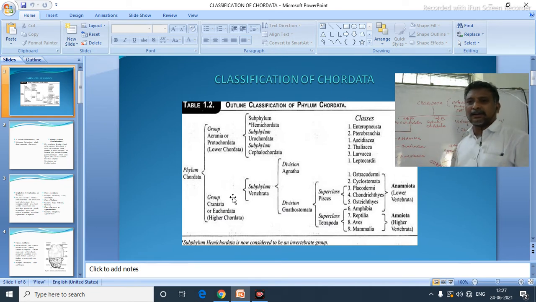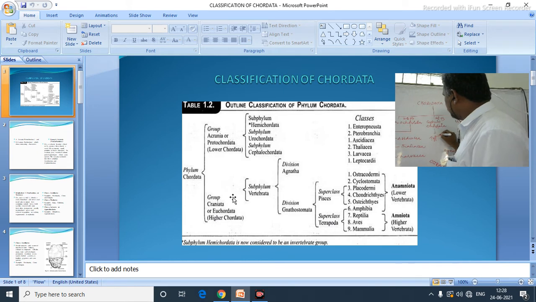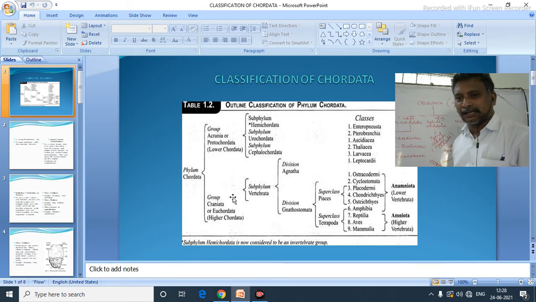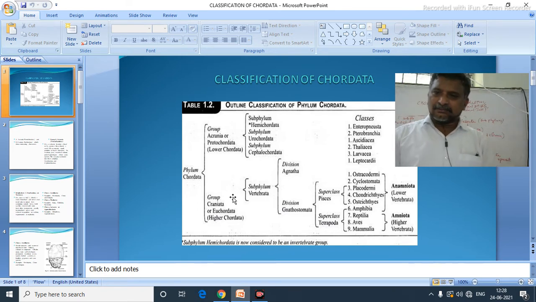And another one is Cephalochordata. In this Cephalochordata, the notochord is present throughout their life. Hence, they are called typical chordates, or model chordates. Why do we call them typical? Because they are able to persist all the fundamental chordate characters throughout their life. Okay. Now, one by one we will see.